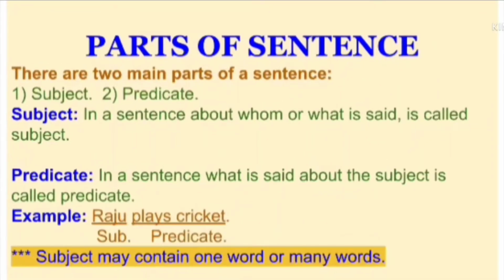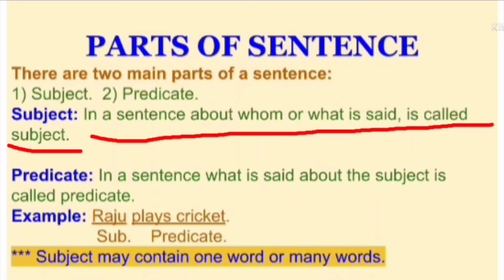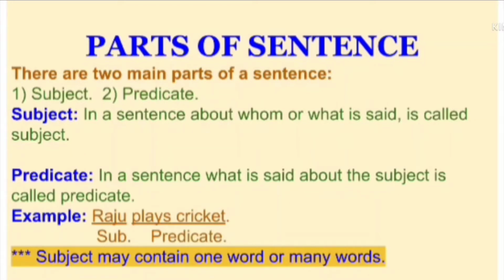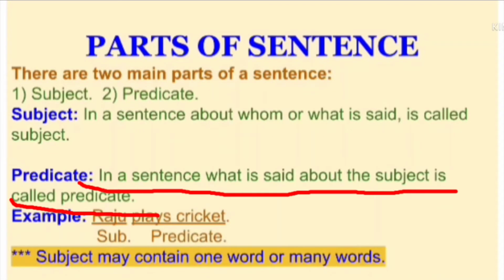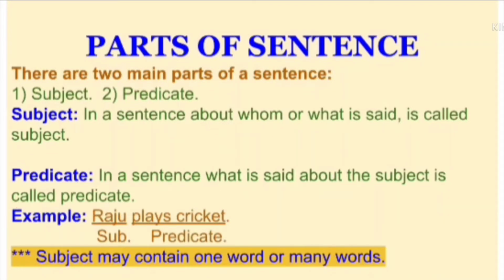Parts of sentences. There are two main parts of a complete sentence. Firstly, subject and then predicate. Definition of subject. In a sentence, about whom or what is said is called the subject. And predicate. In a sentence, what is said about the subject is called the predicate.